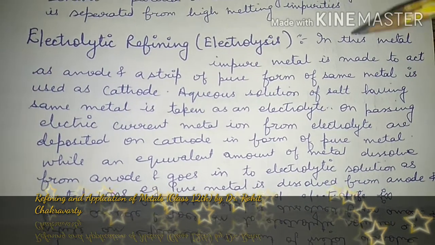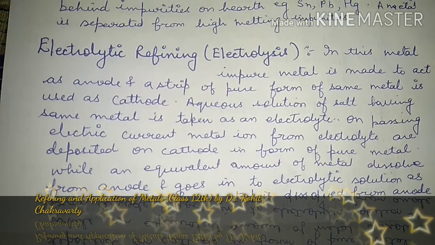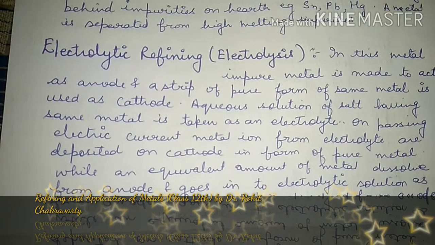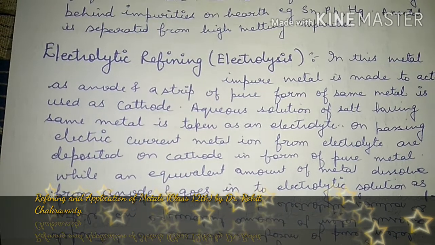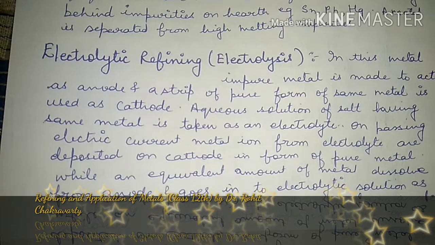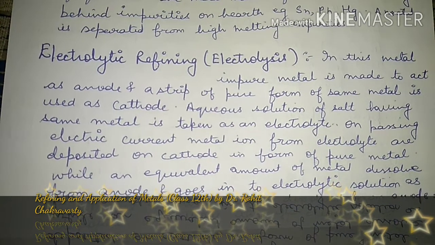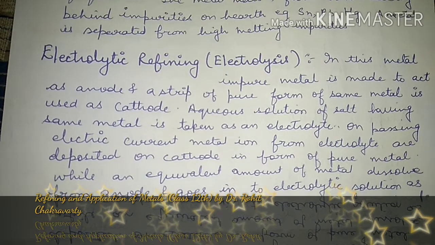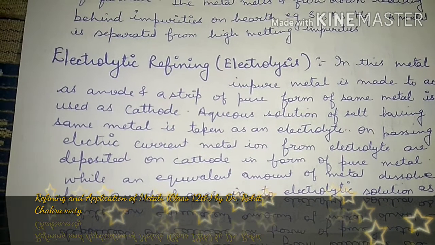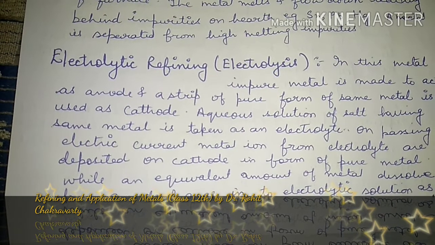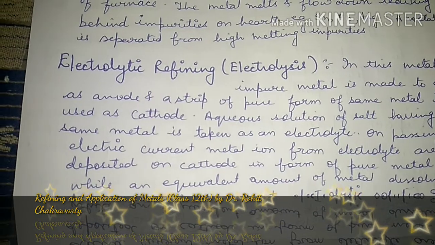तो क्या होता है इसमें, एनोड की हमारी इम्प्योर मेटल रॉड होती है और कैथोड पे हम प्योर मेटल रखते हैं. So after a period of time, the metal from the anode gets converted into ions and comes to the electrolyte, and impurities get accumulated on the anode. So in this way we get two metal bars. On anode impurities get deposited, however at cathode we get the pure metal, and this entire process is known as electrolytic refining. Here external electric current is given through DC current. Alright.